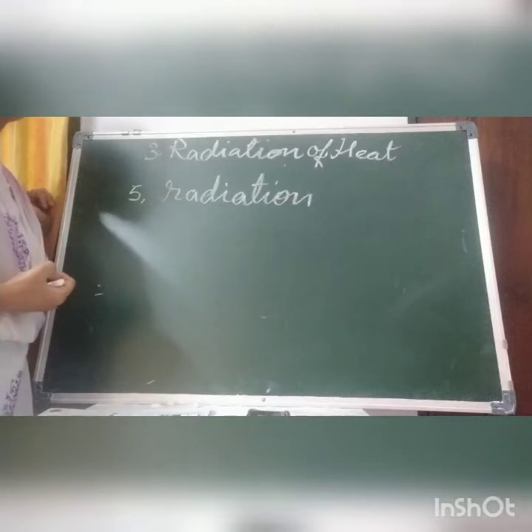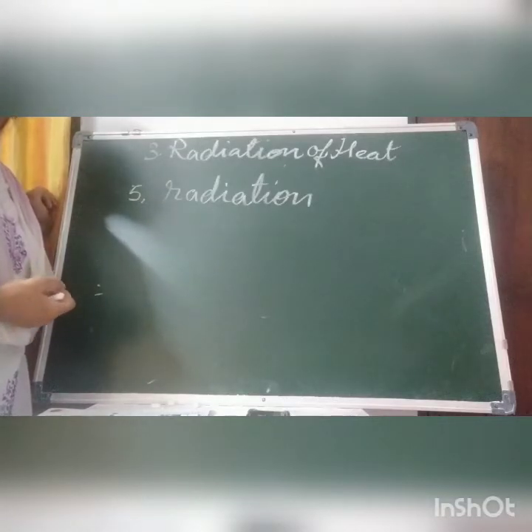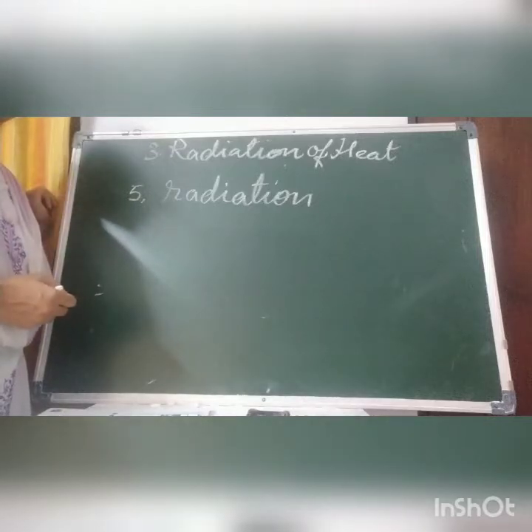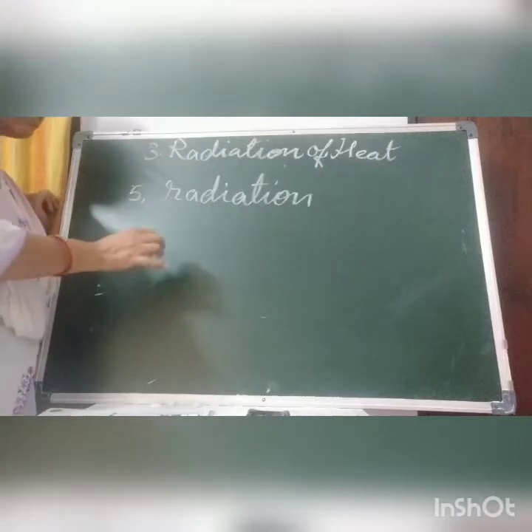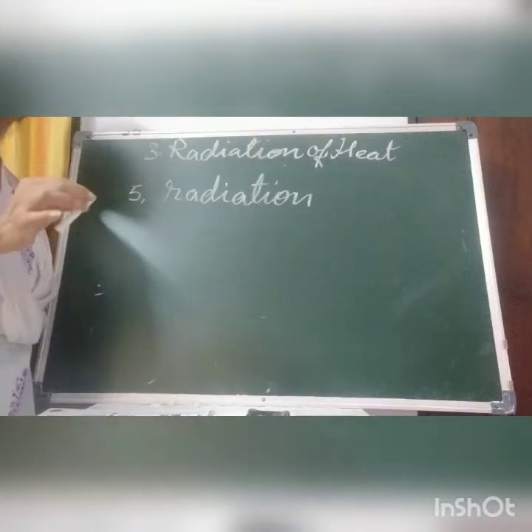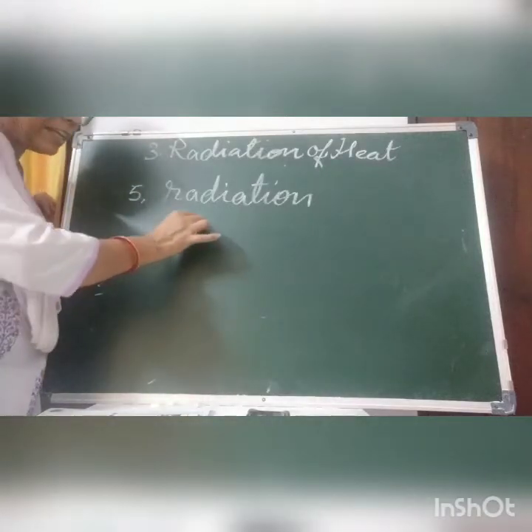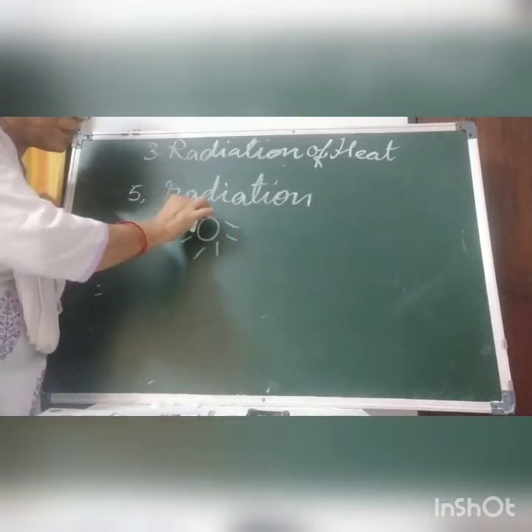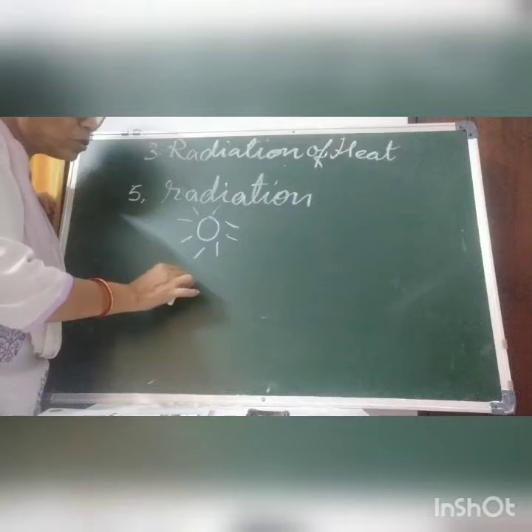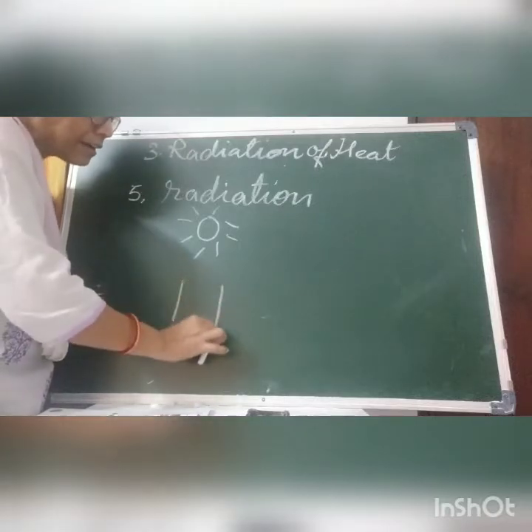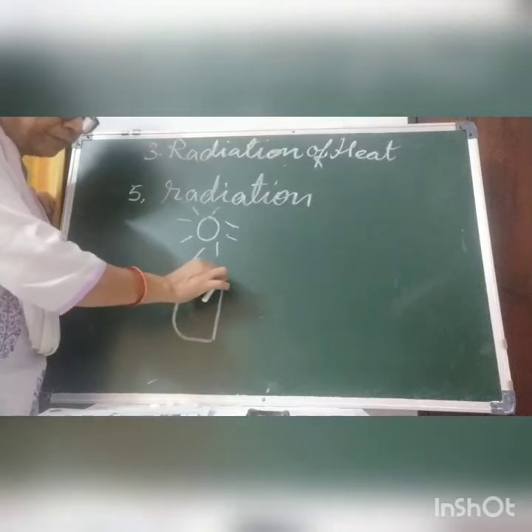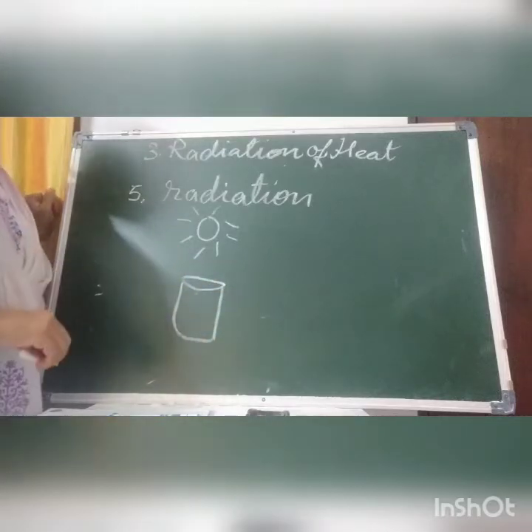Children, a very interesting thing: this absorption depends on color also. Suppose two objects are lying in the sun. We can do one experiment.